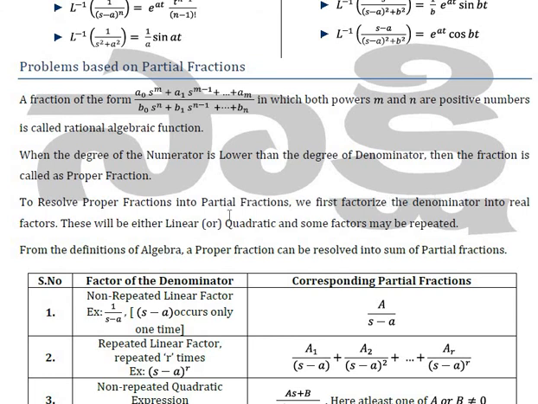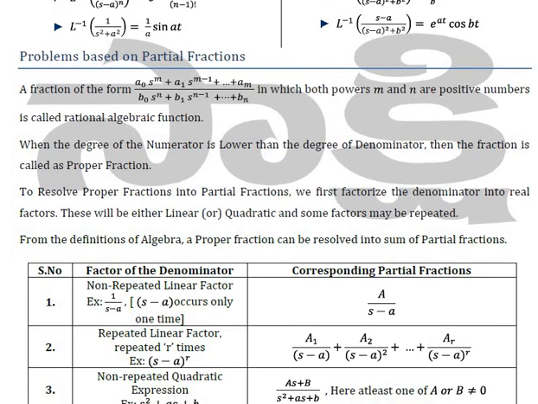This will be either linear or quadratic, and some factors may be repeated. So a proper fraction can be resolved into the sum of the partial fractions.